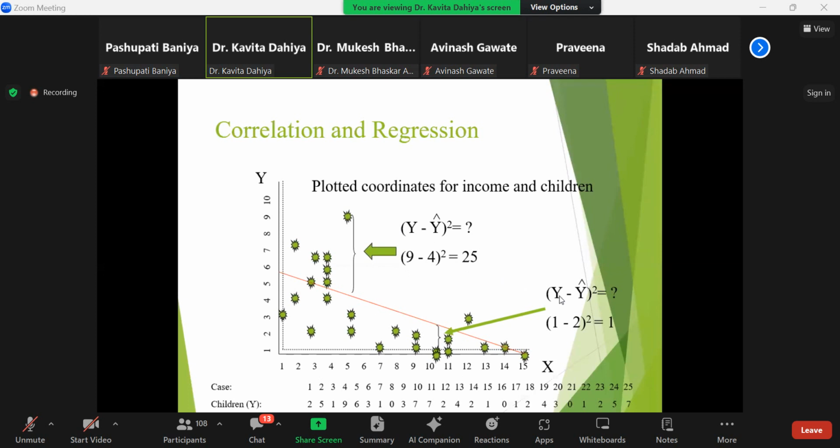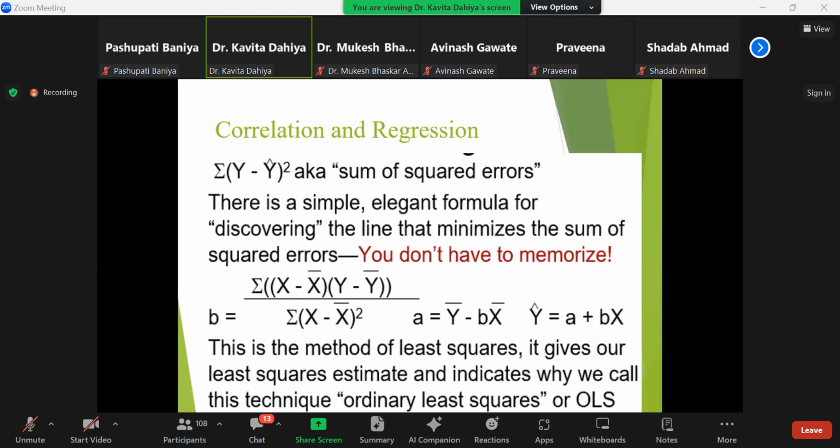And if I'm talking about another variable, this is representing the variable y minus y bar squared, where (1 minus 2) squared is 1. So the sum over y of (y minus y bar) squared is the sum of squared error.